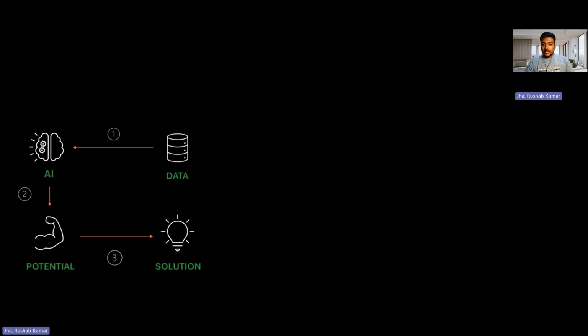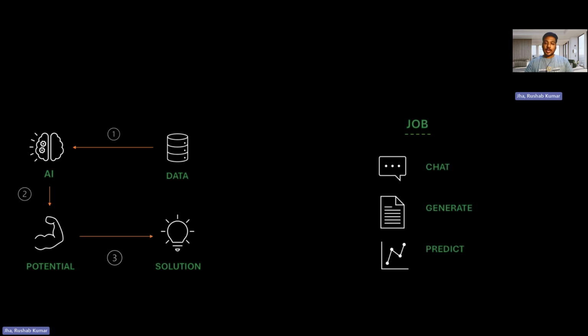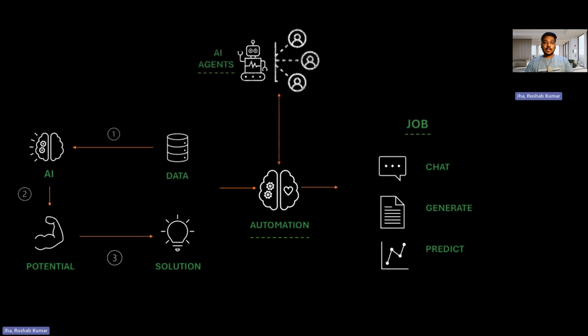And utilizing this AI, we are able to do a series of jobs, out of which I've just mentioned a handful here, like creating a chat interface or a chatbot, generating content from scratch, as well as predicting future data, right? And let's say if I want to do all these tasks automatically and create an automated process without any human supervision, that is something which is done by AI agents.